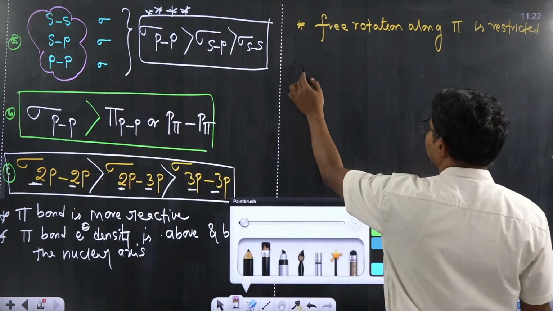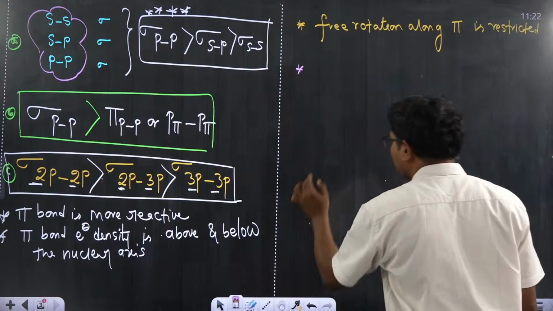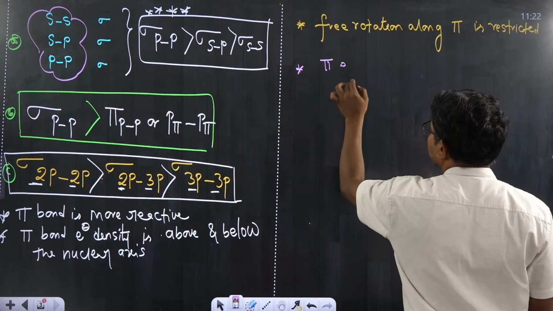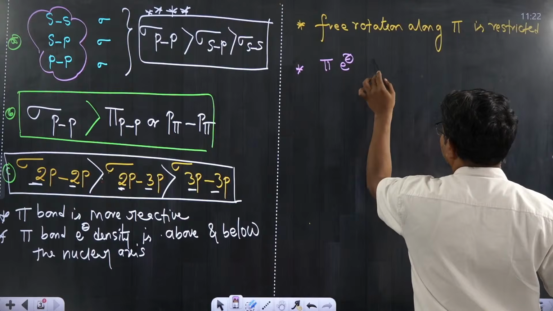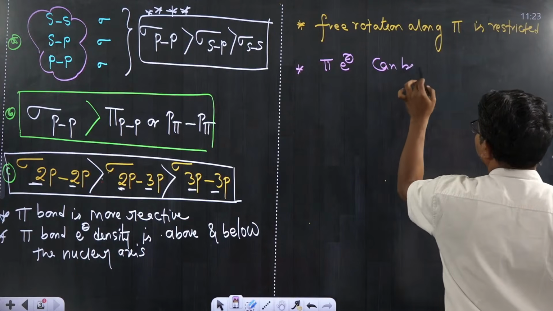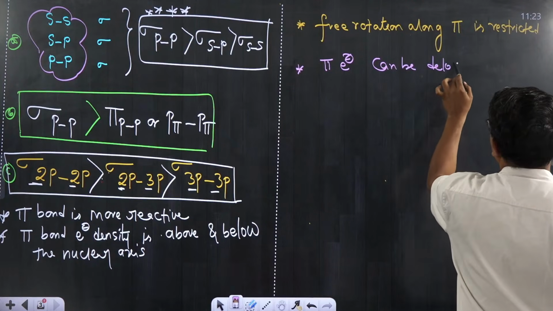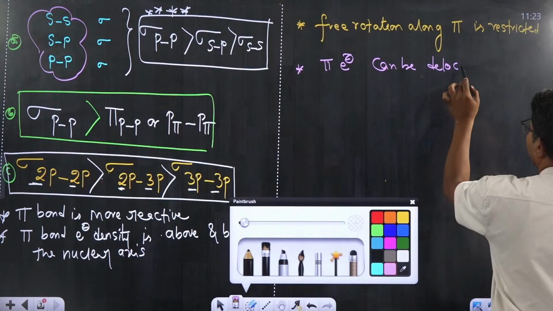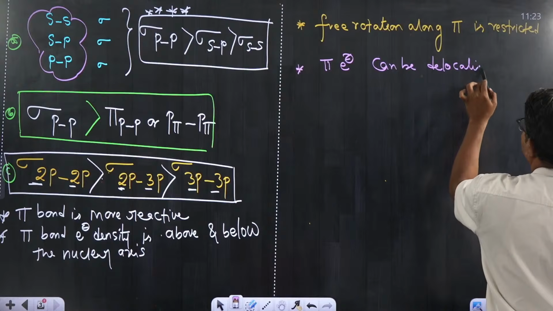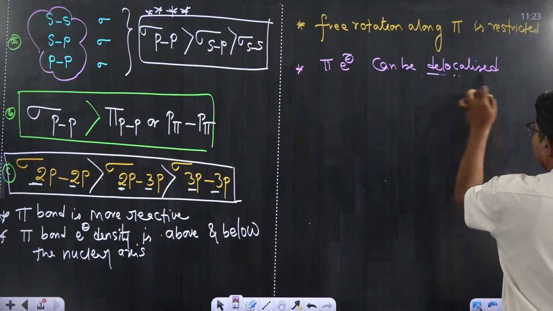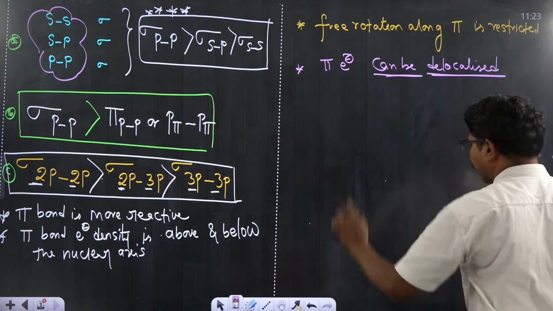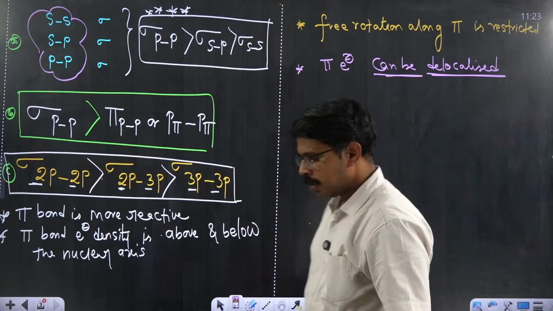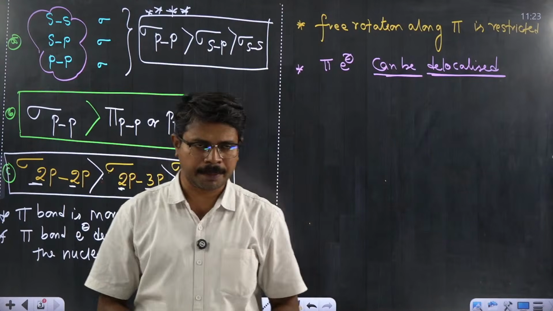One more point I wanted to quote here. Pi bonded electrons can be delocalized if they satisfy the condition. There is a very important topic in organic chemistry, the resonance concept.